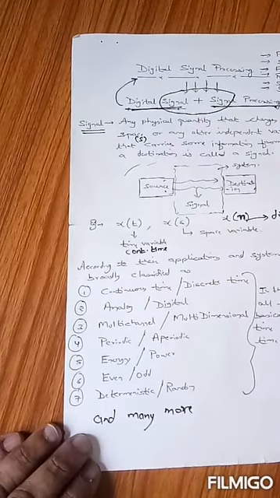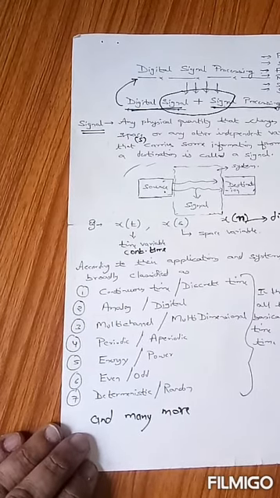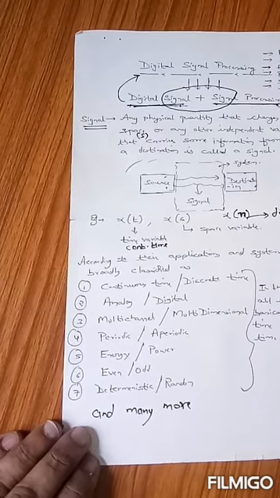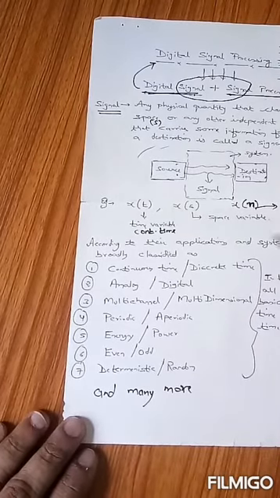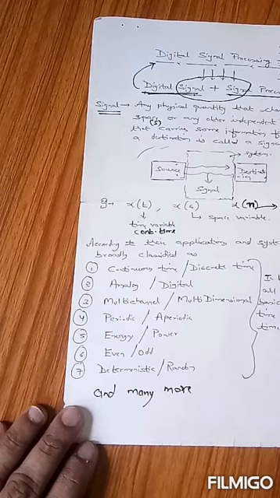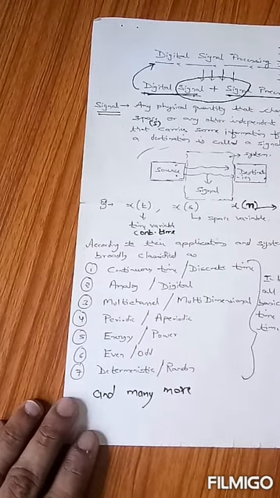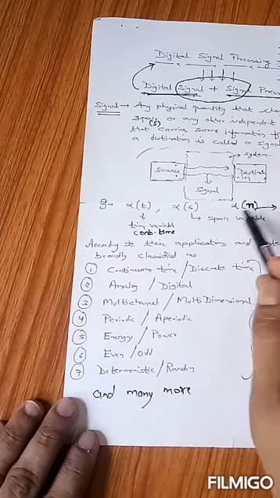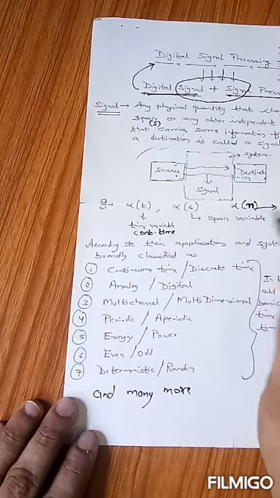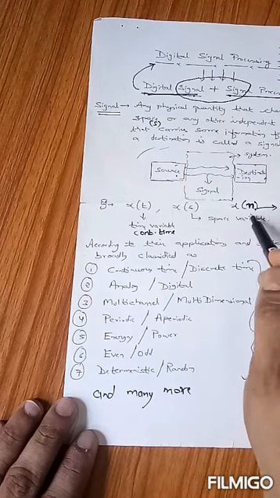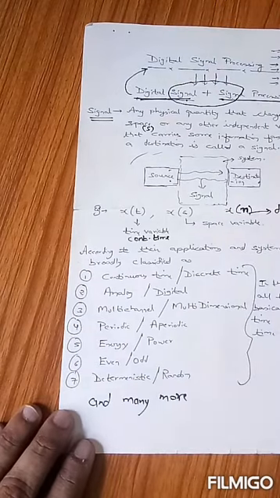In the context of DSP, all these types are basically defined in the time domain, that is taking the independent variable as either t or n. Since we are talking about digital signal processing, we are talking about the digital domain, so we will be more frequently using this term x of n. The time independent variable in DSP is always n.